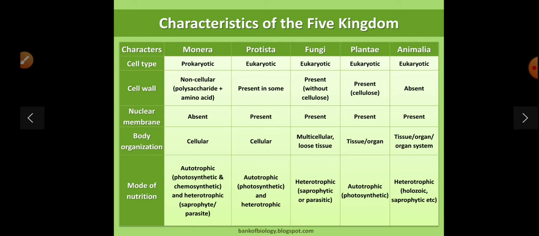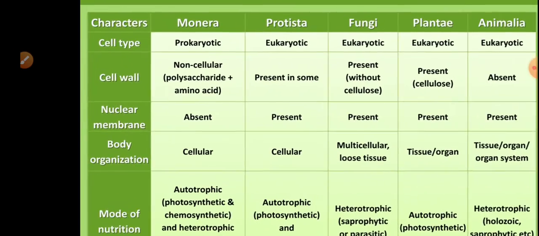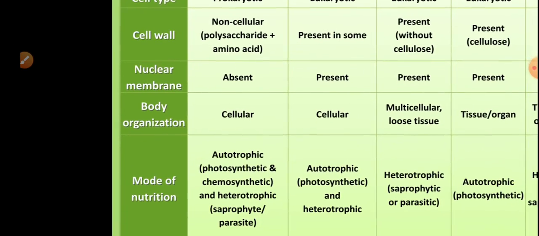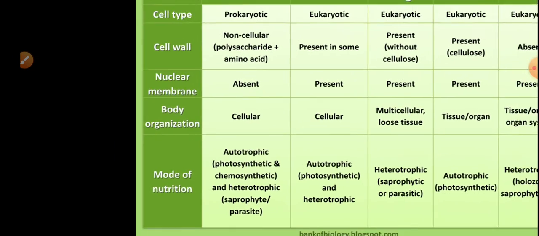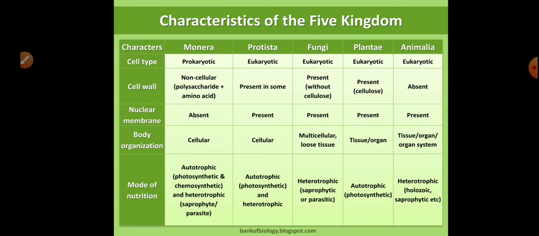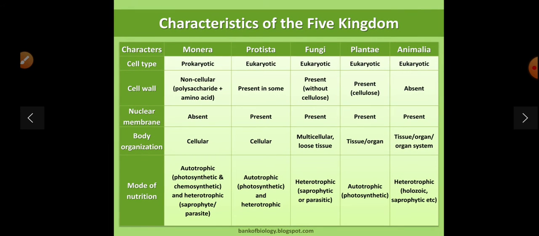This is the five kingdom classification: Monera, Protista, fungi, plantae, animalia, and their characteristics: cell type, cell wall, nuclear membrane, body organization, mode of nutrition. Based on all this, the basic five characteristics of each of the five kingdoms are given here. Cell type: Monera is prokaryotic; Protista, eukaryotic; fungi, eukaryotic, means as you go to the higher level, only Monera is prokaryotic, the rest are all eukaryotic. With the help of this flow chart, it is also easy to learn. So better you make it in your copy.